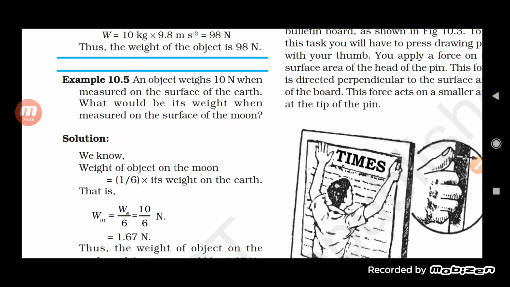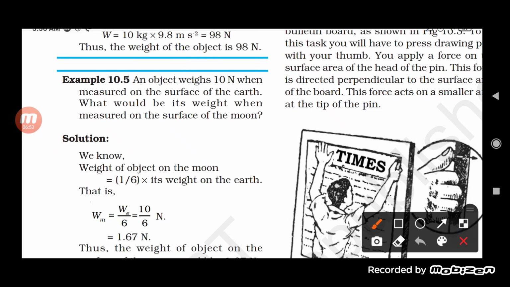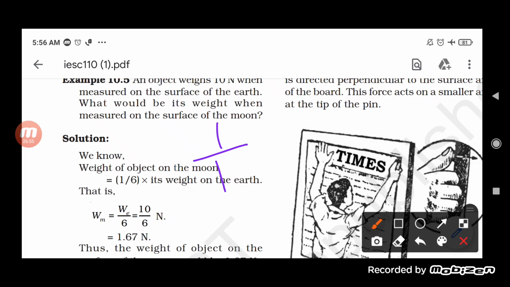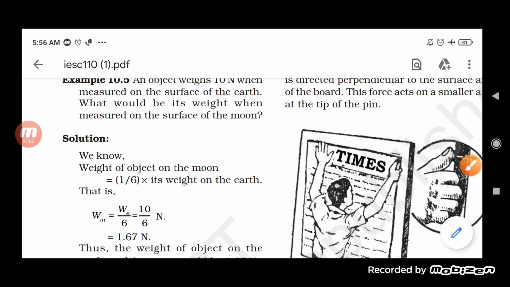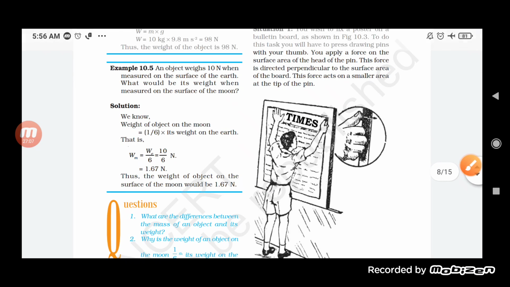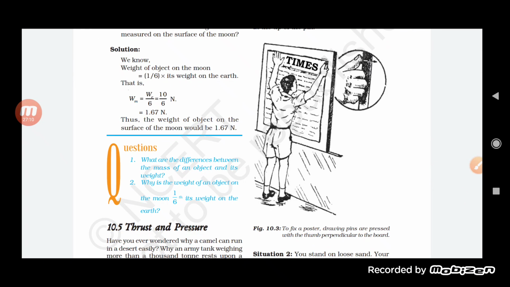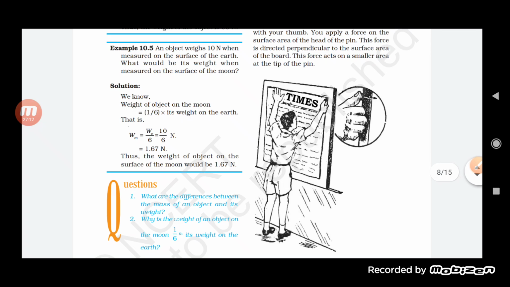Similarly, when the object has a weight of 10 Newton on the earth, what will be the weight on the moon? Here again we take 1 by 6 into 10, or 10 by 6. So this will be approximately 1.67 Newton, the weight of the object on the moon. So this is how we can get the value of the weight of the object on the moon, and how we can find the difference between the mass of the object and the weight of the object.